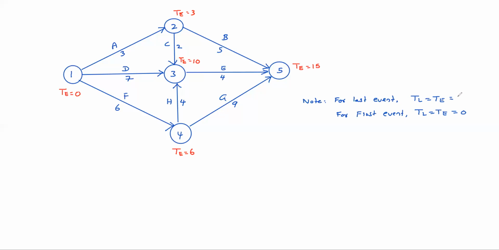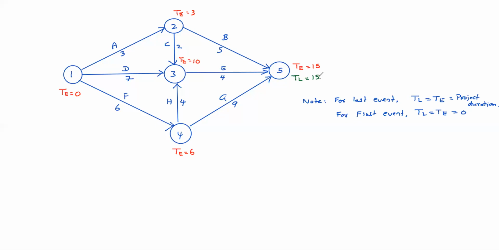Project duration only, that one. Okay, of course here 15 days. So TL also here equal to 15.